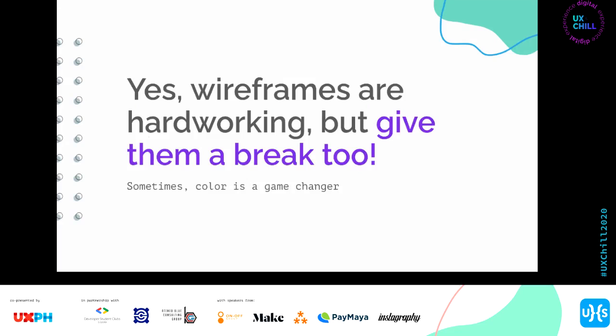So for example, if you have fully gray, black and white wireframes, tapos may isang button ka na colored, 9 out of 10 times, the user will tap on that colored thing because it's colored, not because they understood what it meant. So, it happens.